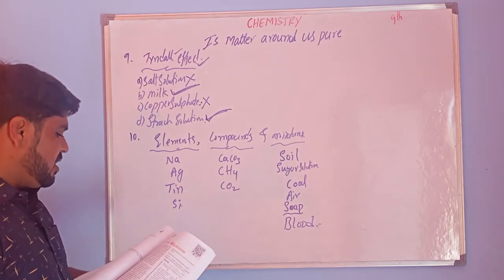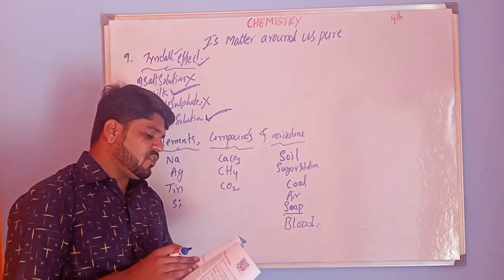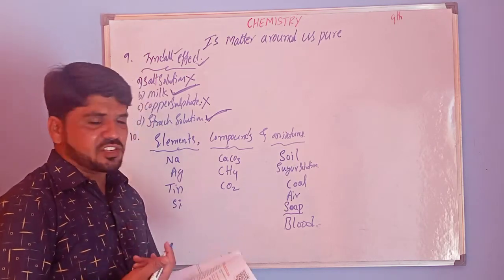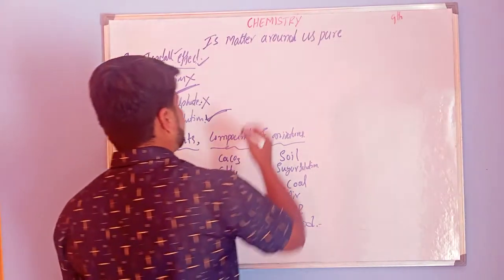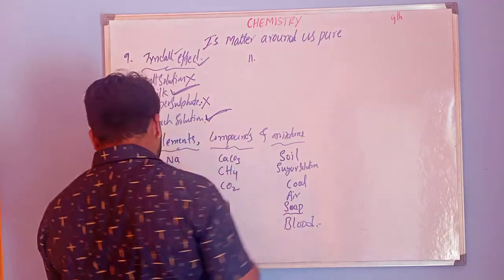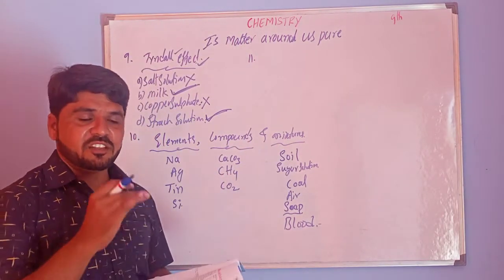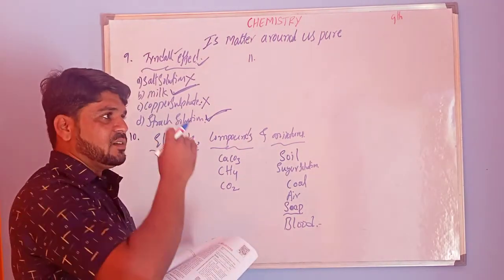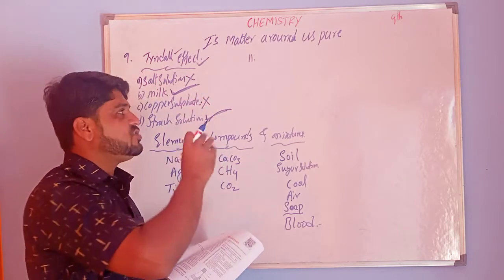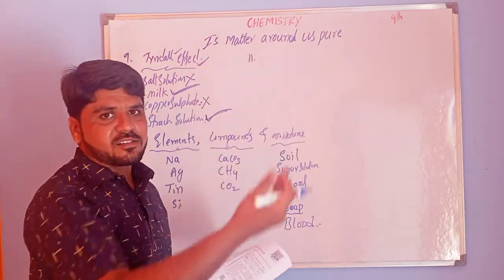Next is the 11th question. Which of the following are chemical changes? We know physical change and chemical change. Can you say what is meant by chemical change? In a chemical change, reactants change into products.